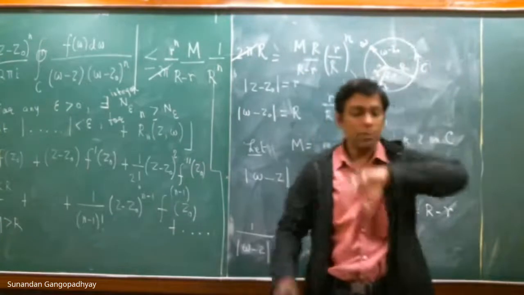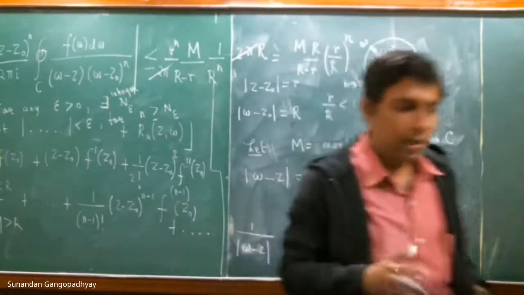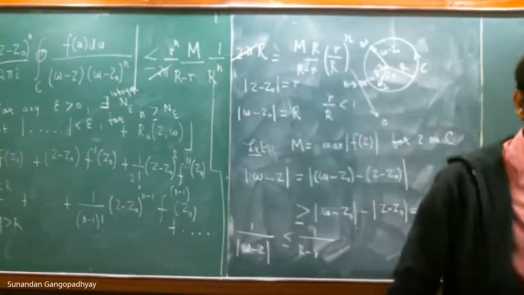So I think this is a good place to stop here today. If you have any questions at this moment, you can ask me.